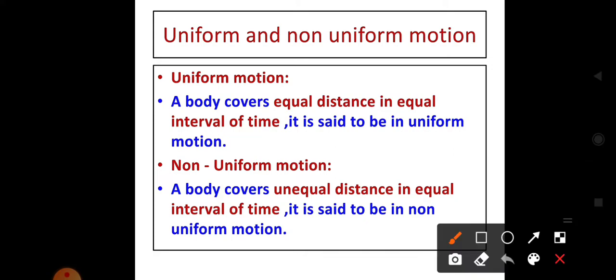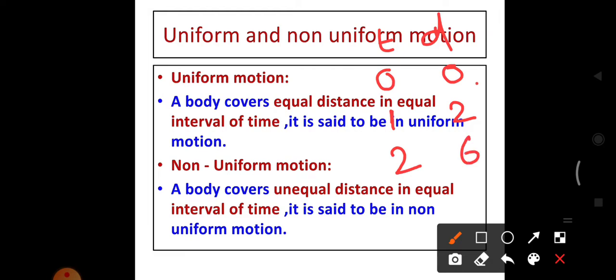What is meant by non-uniform motion? A body covers unequal distance in equal interval of time. It is said to be non-uniform motion. Example, at time 0, the distance 0. This is the time and this is the distance. When time is 1 minute, the distance is 2 meter. When the time is 2 minutes, the distance is 6.